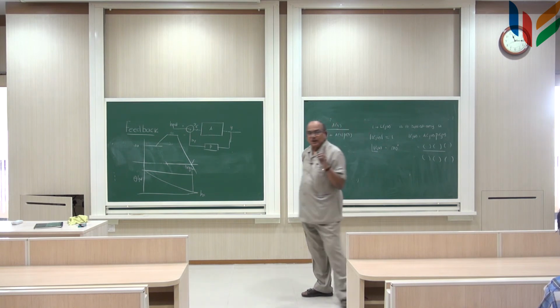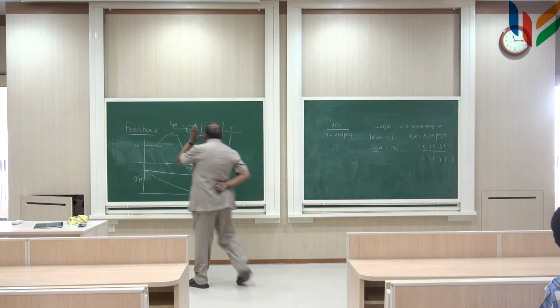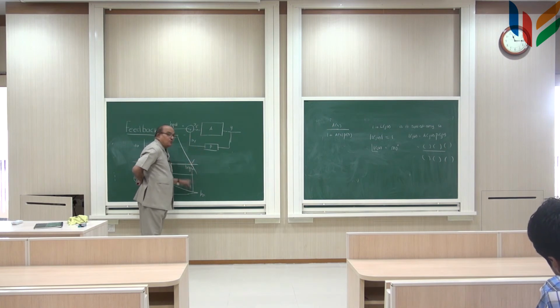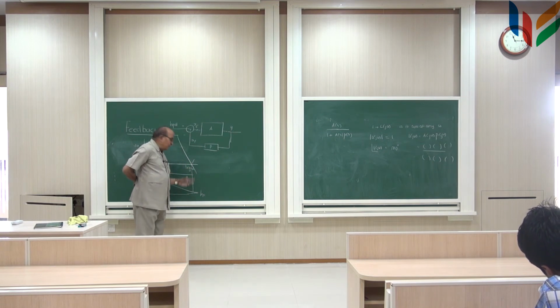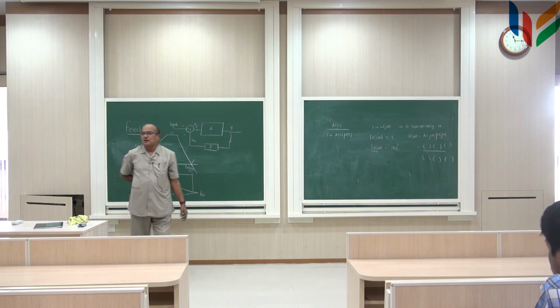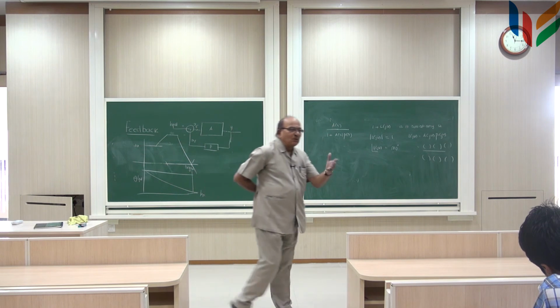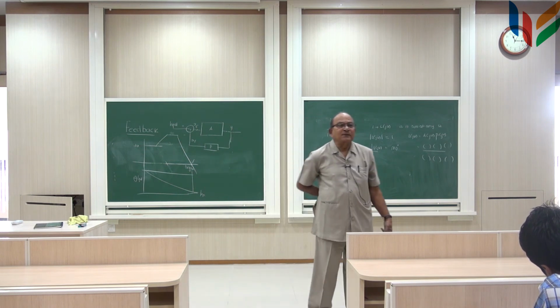So, that means you must make sure that it should not oscillate at any omega where the magnitude is equal to 1 and the angle is 180. If there are frequencies at which the magnitude is equal to 1, make sure there is at least a margin of about 30 degrees in the angle, or whatever is specified. This is called the phase margin.